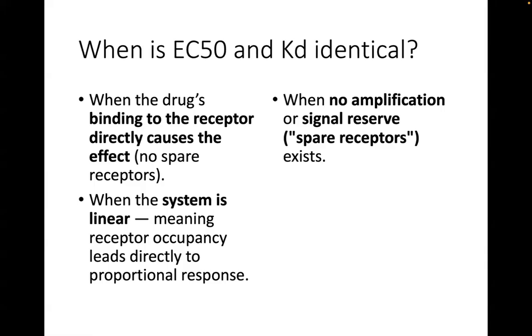And therefore, we describe the system as linear. So, when the system is linear, it does not possess any spare receptors. Then receptor occupancy will directly lead to a proportionate increase in the response.